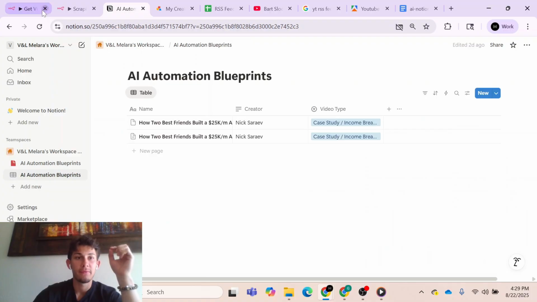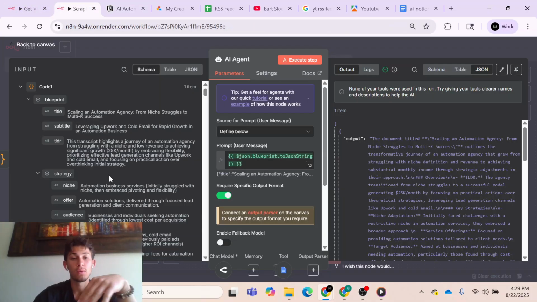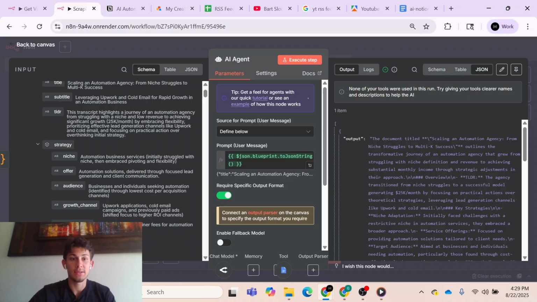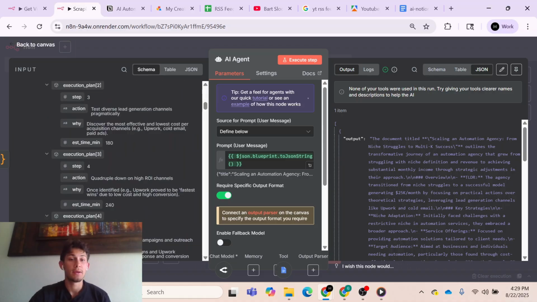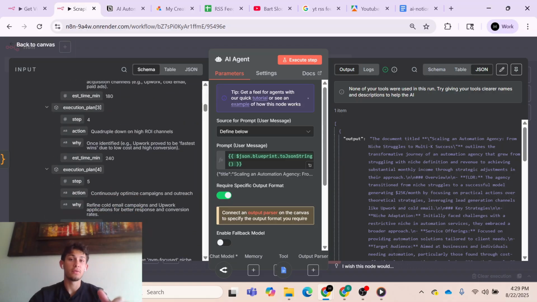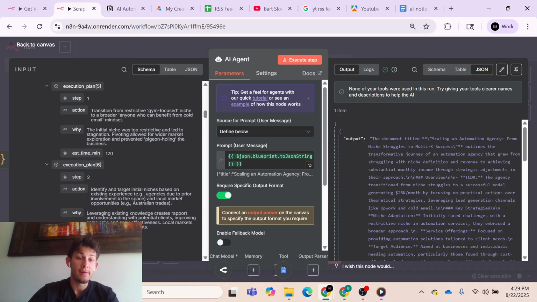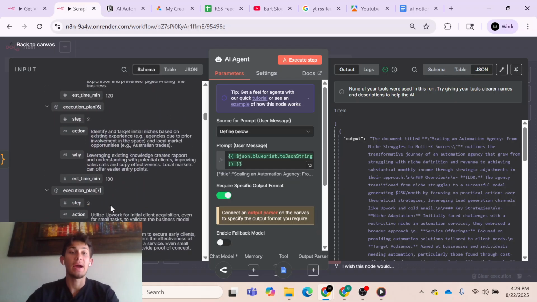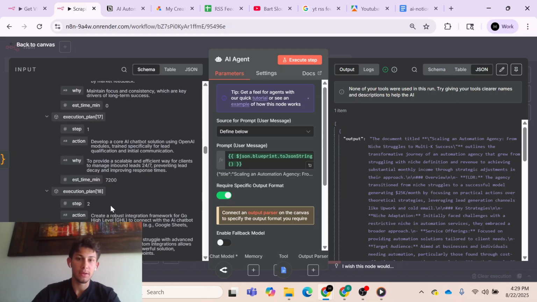And so we have a scaffolding of how that should work, and we just want this AI to format it into Notion blocks, or into data that we can pass into our Notion node that will turn it into Notion blocks. Okay, and so what we want basically is we want this to be like heading 1, and this is the content. Heading 2, this is the content. Heading 2, this is the content, and then these are like bullet points. We're basically giving it the freedom to say, hey, you format this how you want, but format it intelligently. And we give it the blueprint to kind of hint at how we want it to look. But anyways, yeah, this is what we're going to be doing.